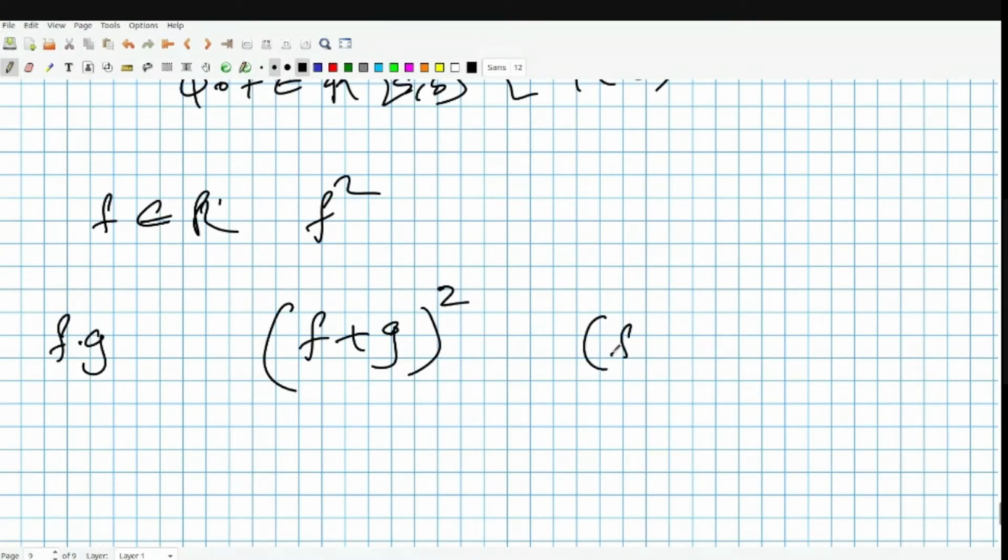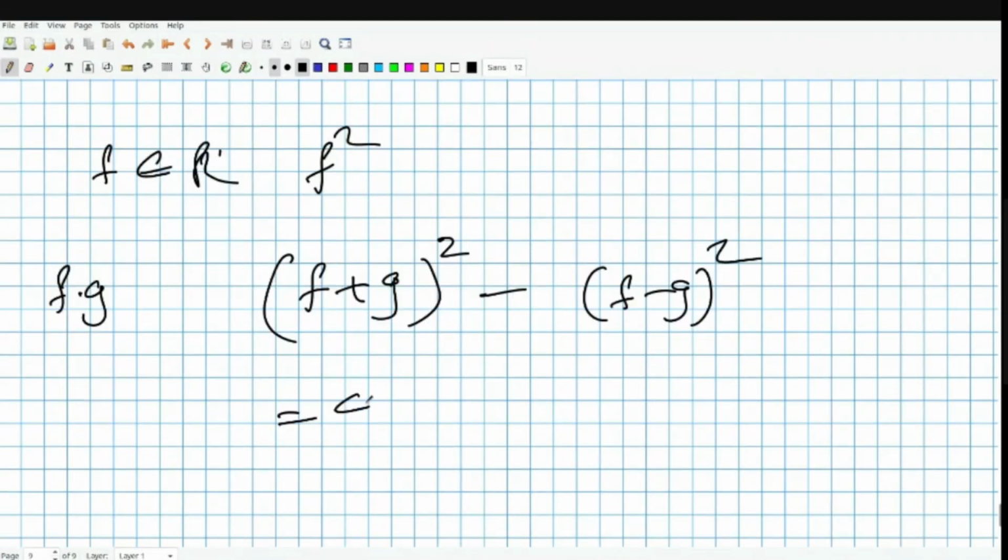Similarly, we know that f minus g is Riemann integrable, and the square is also Riemann integrable, and the difference should also be Riemann integrable. So we have this, which is essentially 4 times fg. So from the properties of Riemann integration, you will get that fg is also Riemann integrable.